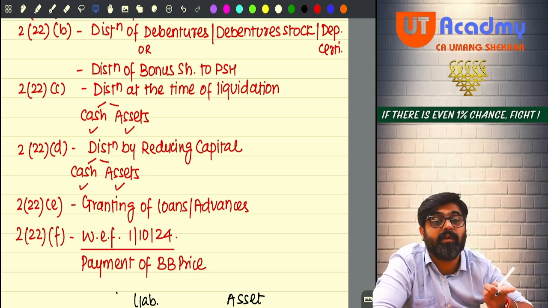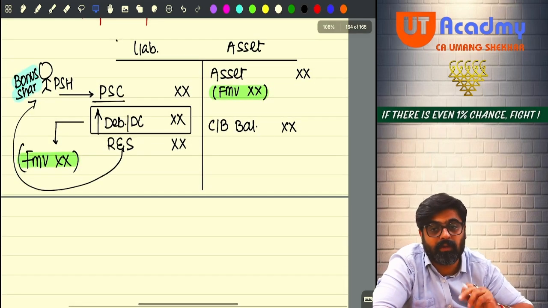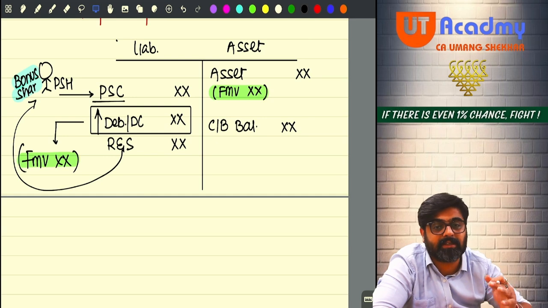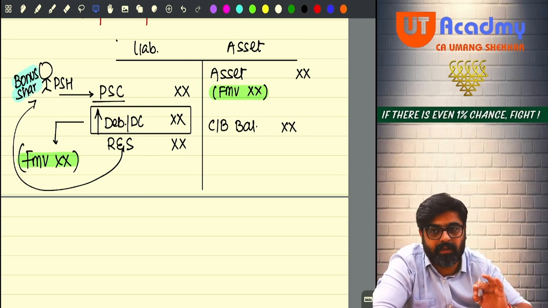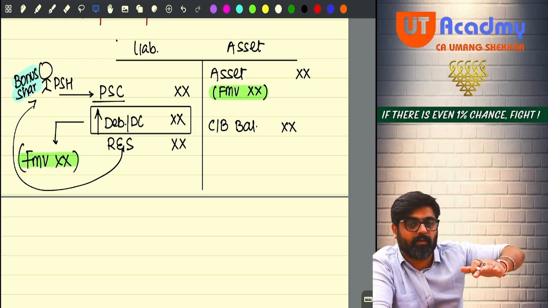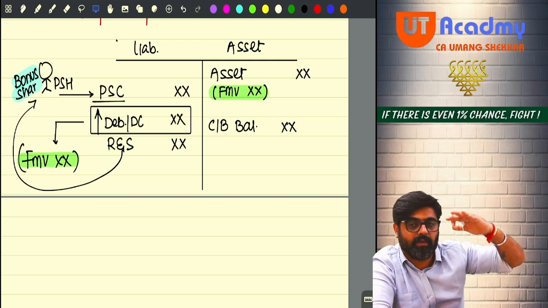Whatever reserves and surplus were available with the company, to that extent the distribution of cash and assets at the time of liquidation will be treated as your deemed dividend.